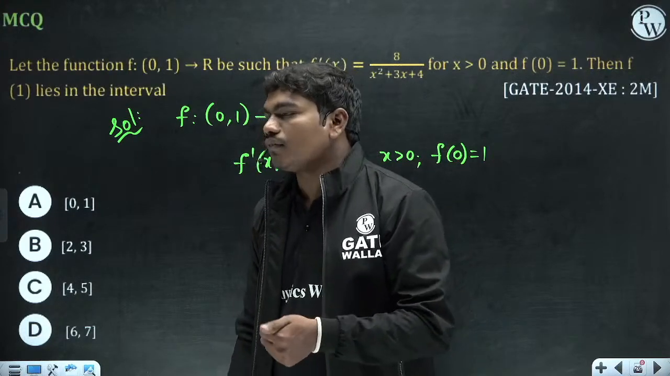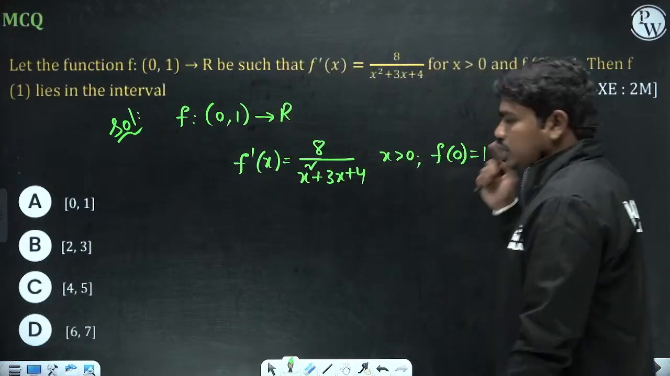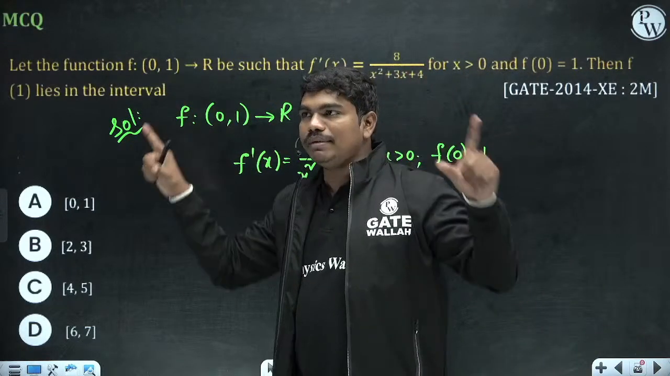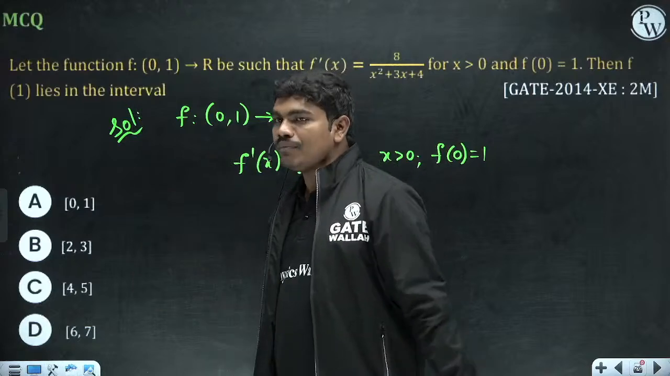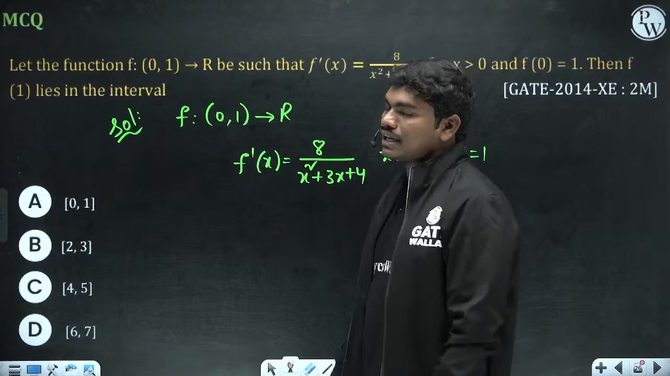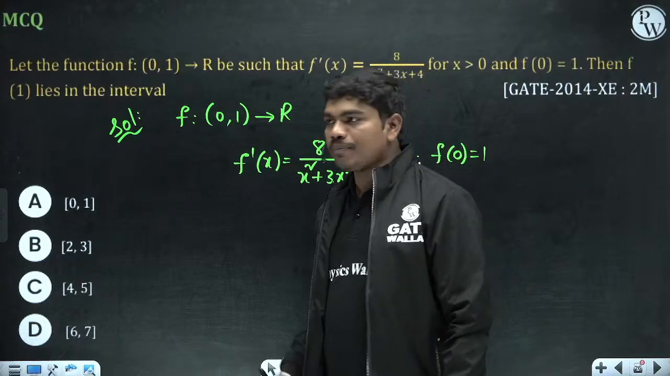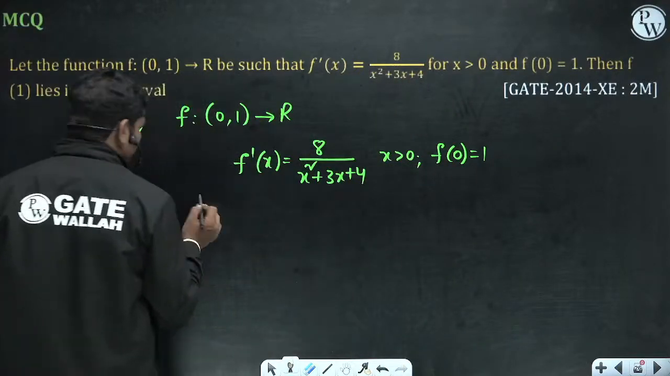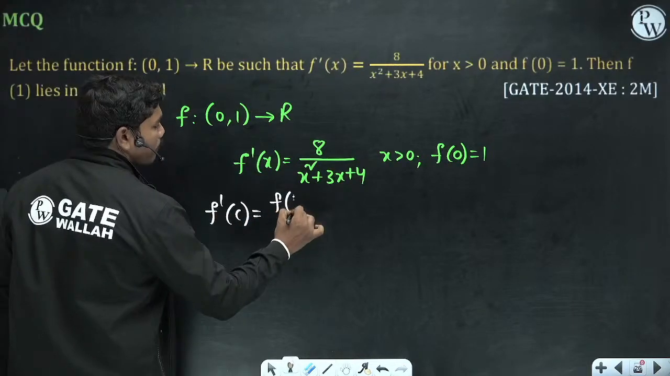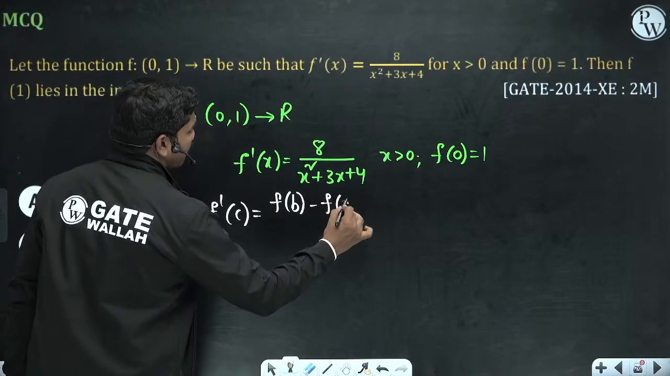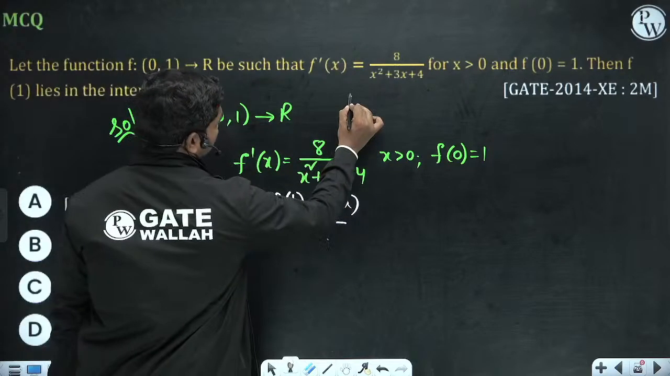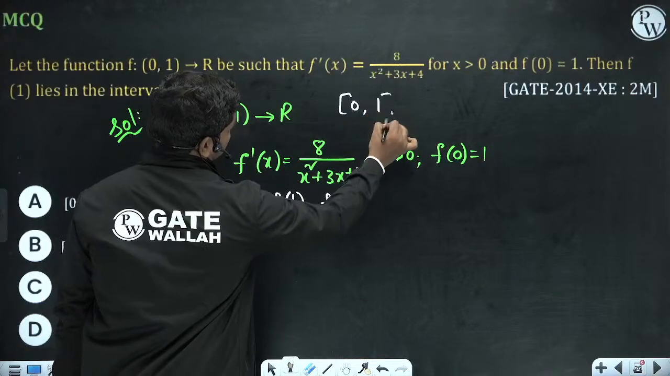Okay, now if you see this case, f dash of x, here they are not asking you for the f of 1 value, but they are asking you for the limits, the interval of f of 1. So how do you do this? Look, if you want limits, you can go for the mean value theorem. The mean value theorem tells you for a single function, f of b minus f of a by b minus a, correct? Here the interval is given as 0 to 1, so you can take this 0 to 1.